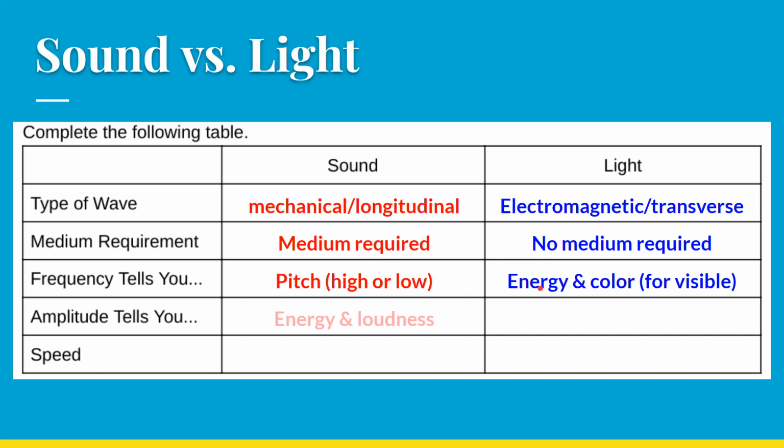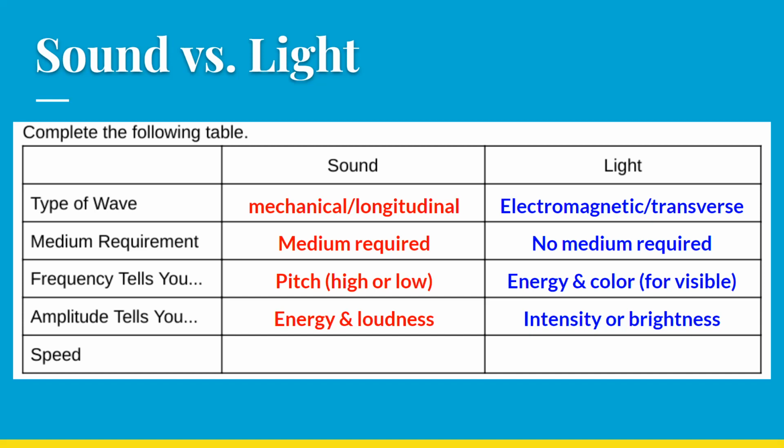Amplitude of sound was what determined its energy. Again, we said that the amplitude squared was proportional to energy for our mechanical waves, like sound. That meant louder sounds. So for sound, amplitude was loudness, or the energy of the wave. For light, amplitude doesn't have anything to do with energy, but it does have to do with the intensity or brightness of the light. So the greater the amplitude, the brighter that light will be.